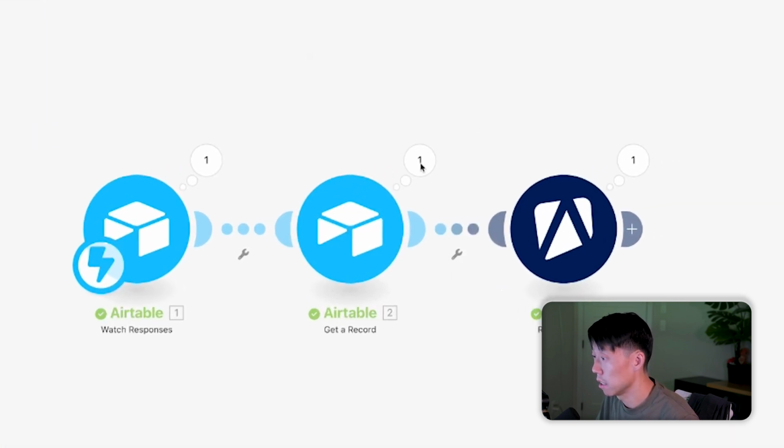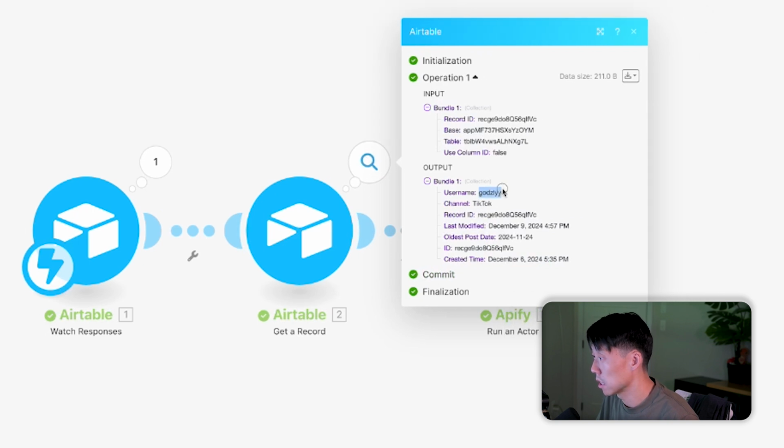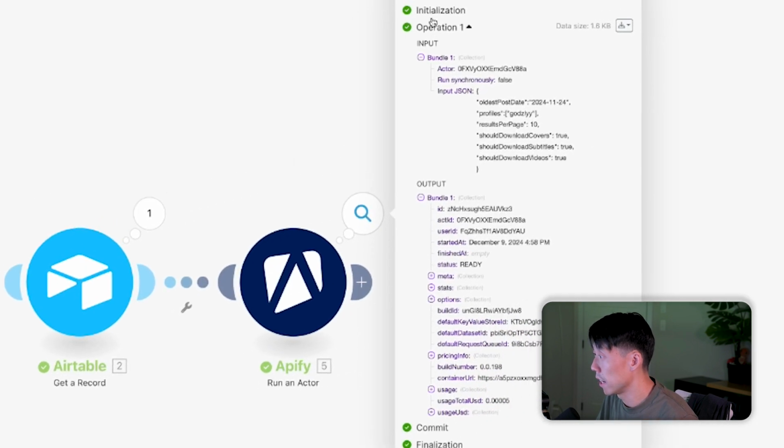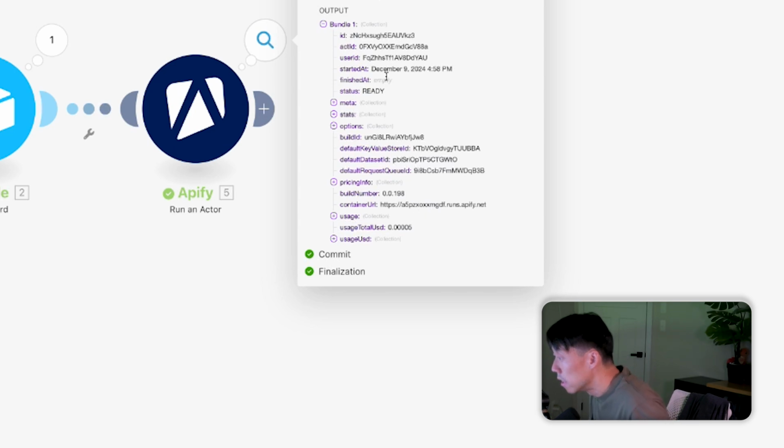Let's see what that record was. This Godsley username was passed through, channel TikTok, and then Apify got the payload right there, this JSON payload that we entered. We asked for this request, and then it got this output right here.